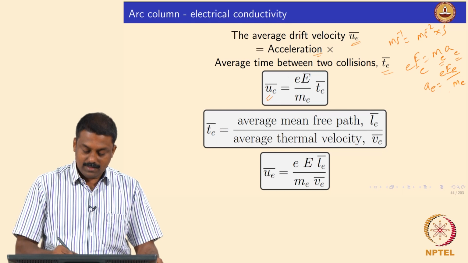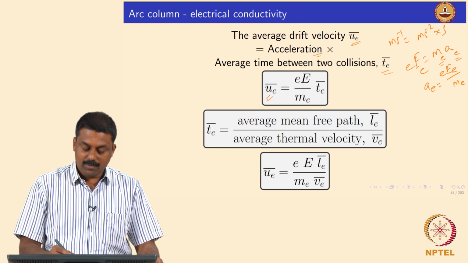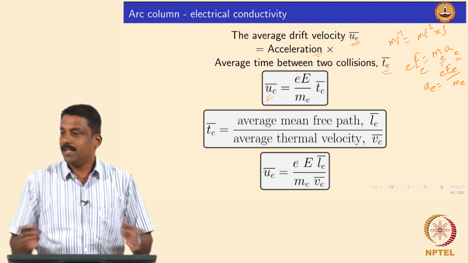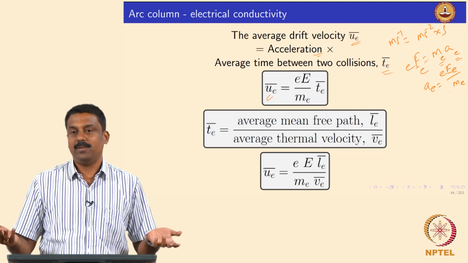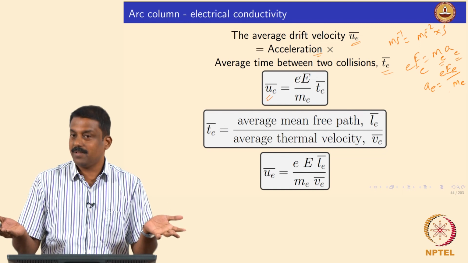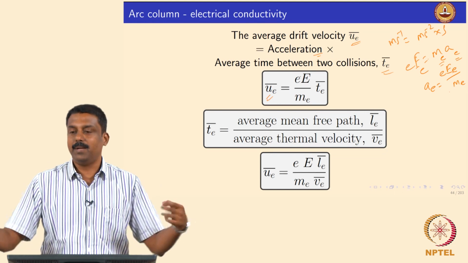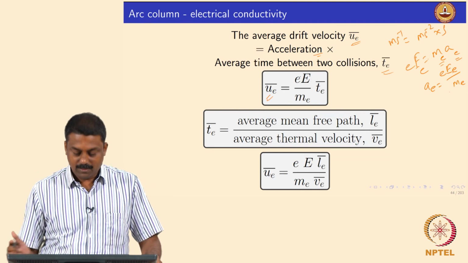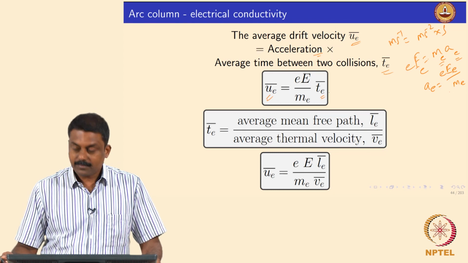The electric field determines the acceleration of the electrons, how much field you apply between the cathode and anode. How fast the electrons travel from cathode to anode is determined by the potential difference you apply. Then tau_e, the time between collisions, will determine your drift velocity.